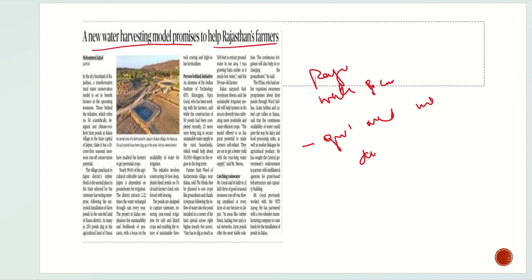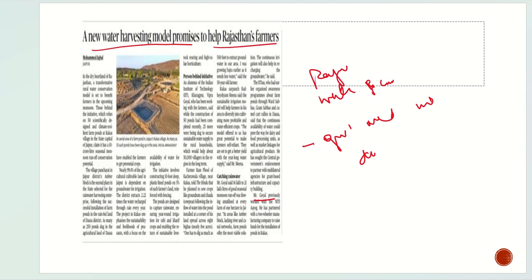So with respect to this, these ponds are built in the area where the water is harvested, and these ponds help in providing the accurate amount of water which is needed for different crops.